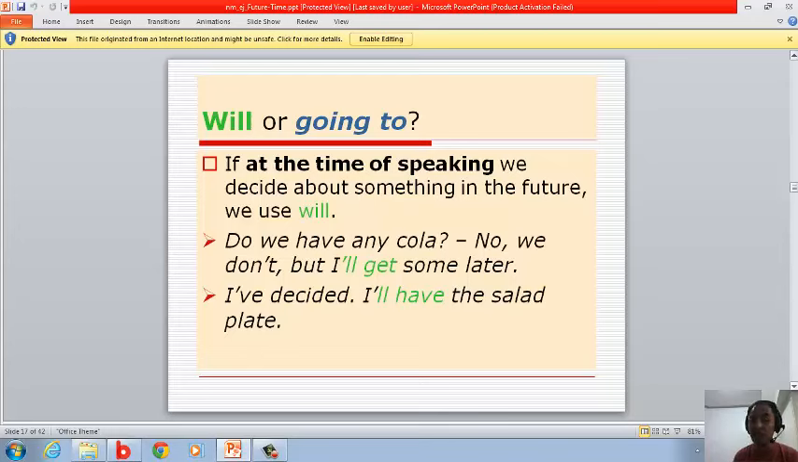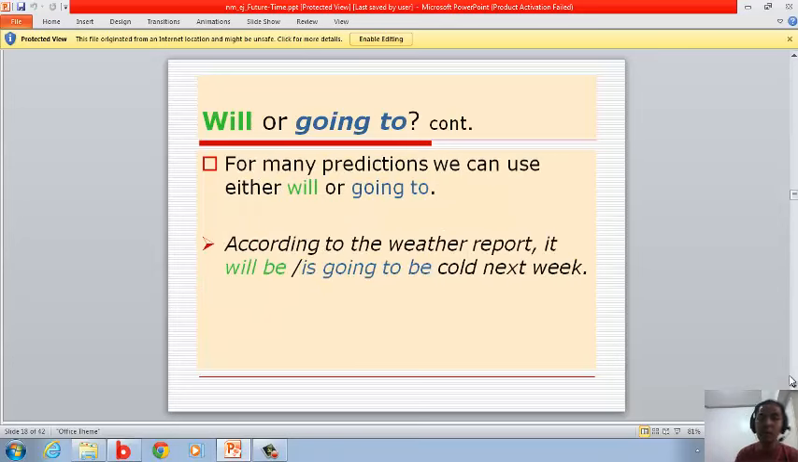Do we have any cola? No, we don't. But I'll get some later. I've decided, I'll have the salad plate. So where's the example in here? It's I'll have. You got it right. We are going to count.